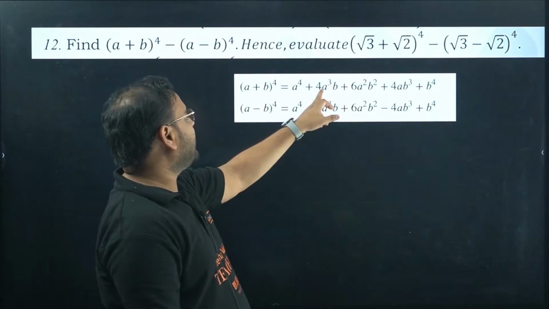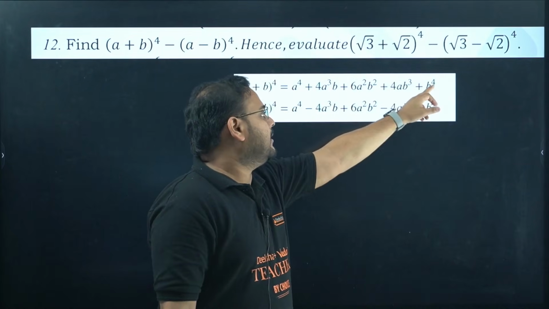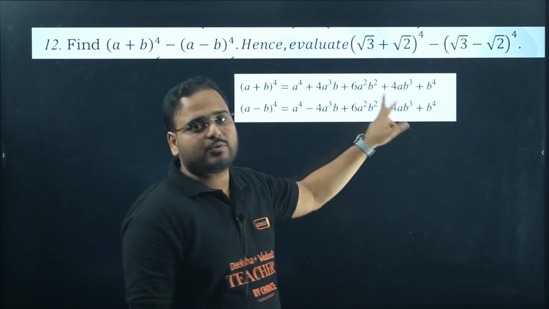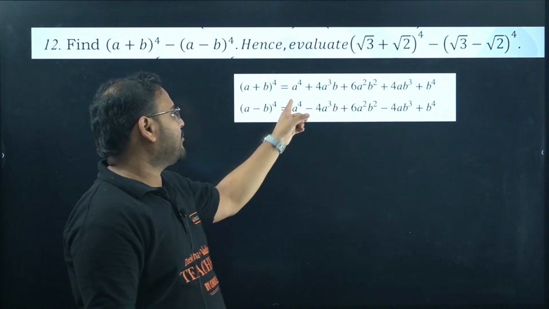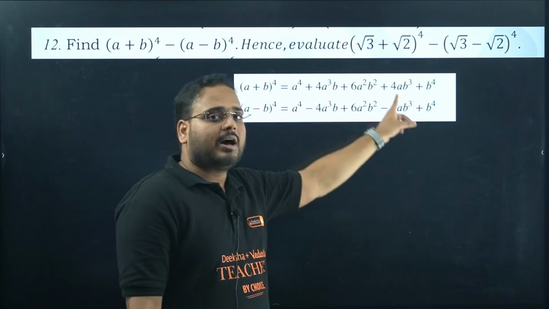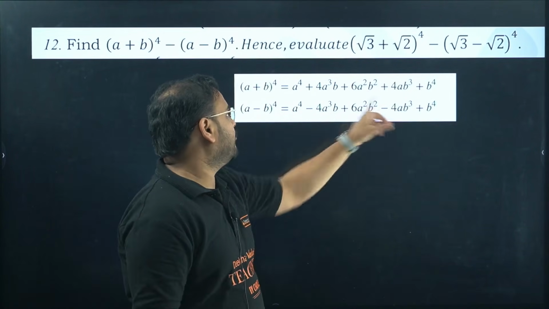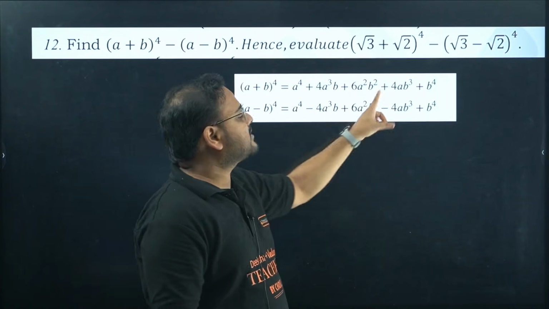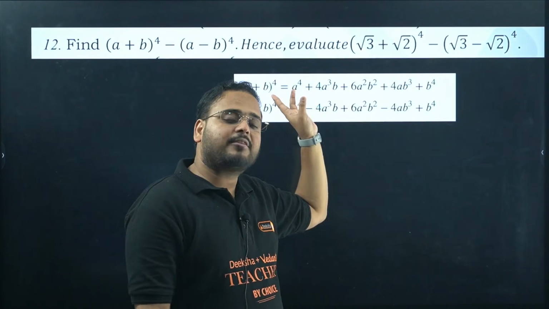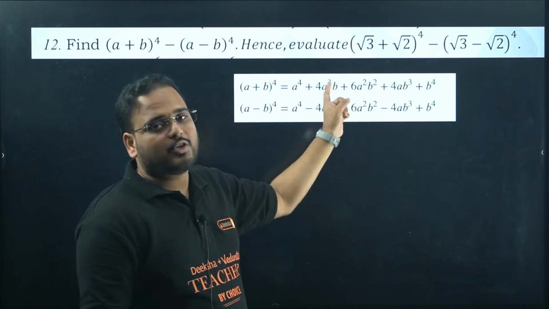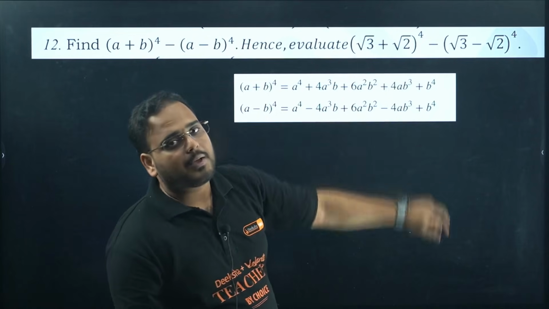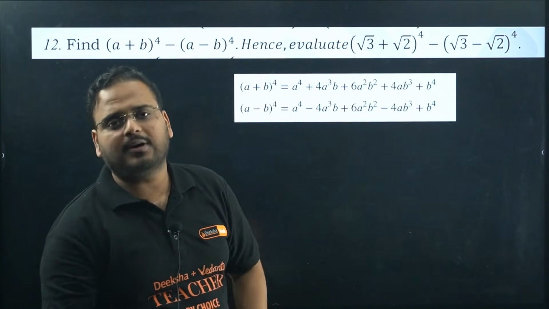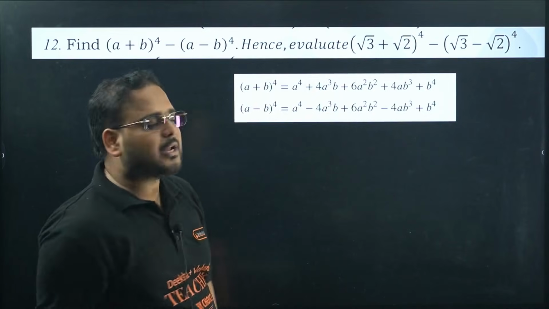Here, check, you have a cube here, this is b cube. A power 4, b power 4, and this is the square term for both, 6. The coefficients are 1, 4, 6, 4, 1. It starts from a power 4 and goes till b power 4, with a cube b, a square b square, a b cube and b power 4. That's the expansion of a plus b as it looks in Binomial Theorem.